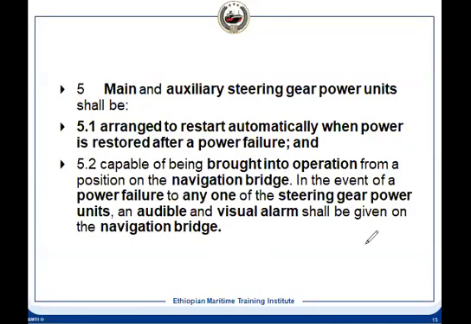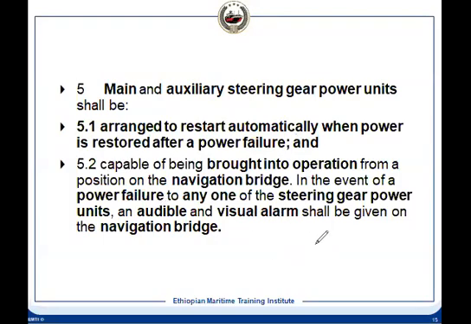So main and auxiliary steering gear power units have to be arranged in such a way that they restart automatically when the power is restored. Suppose there is a power failure, and after that the power comes back, it should automatically restore. It will not be like a preferential trip where you reset it. No, once power is restored, the main and auxiliary steering will start again automatically. And it should be brought into operation from the navigational bridge.